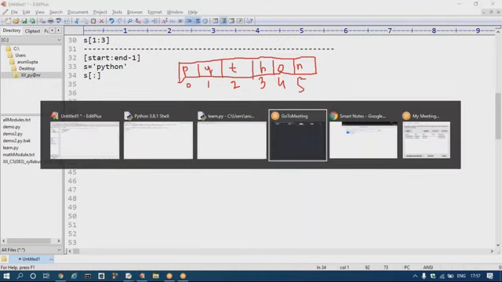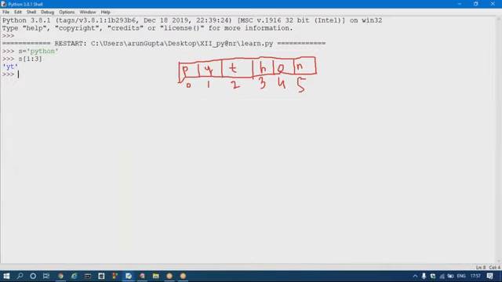Listen to one thing very carefully. If I'm not taking any start or end index inside the slice operator, in that situation, the slice operator considers the full string.